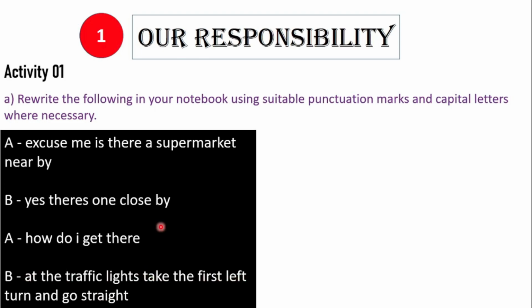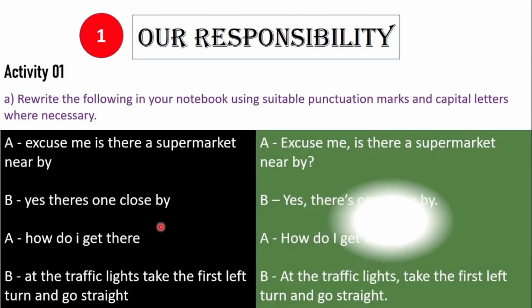This is a dialogue between A and B. These sentences are grammatically correct, but certain things, capital letters and punctuation marks, are missing. Now you have to identify what the mistakes are. Then accordingly, you have to rewrite the same sentences without making any changes to the words. Only use capital letters and punctuation marks where necessary. Let's look at the answer. Here's the answer.